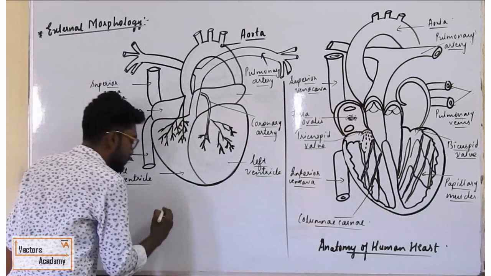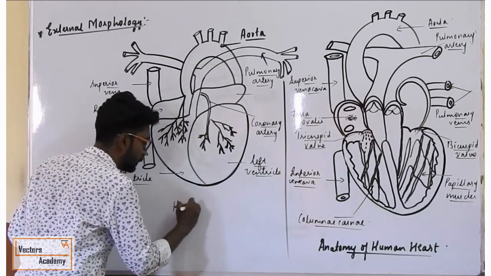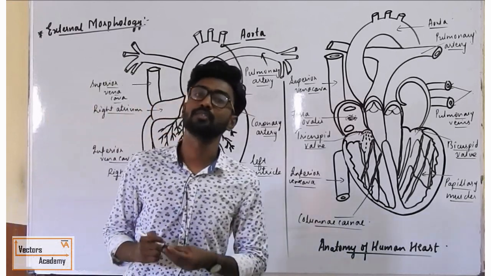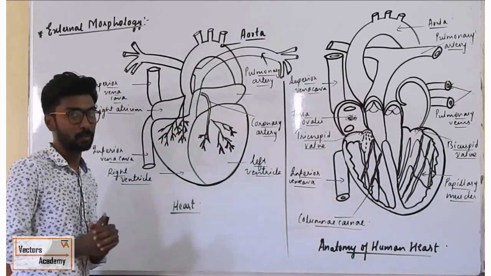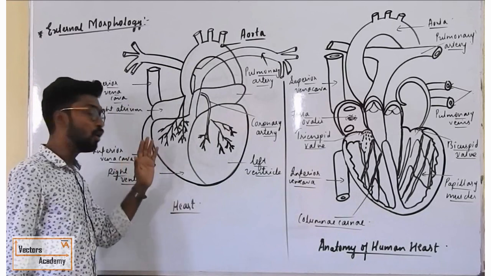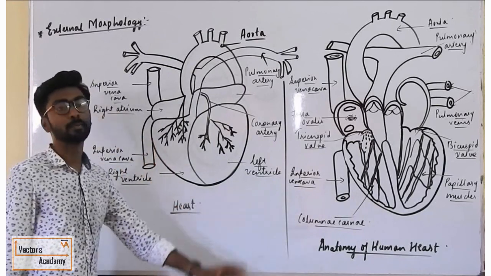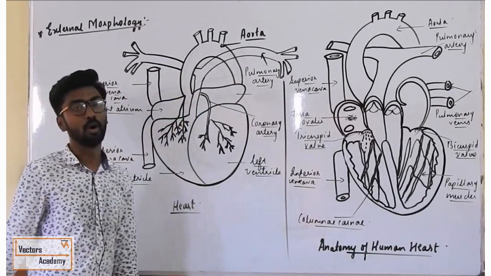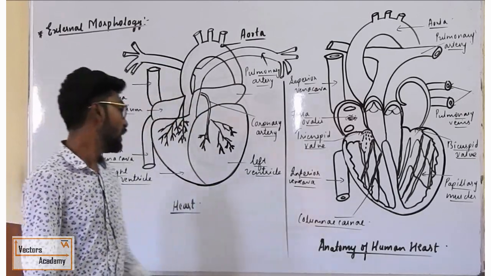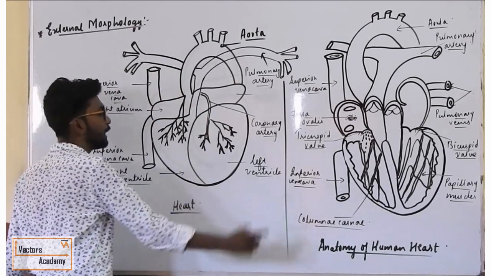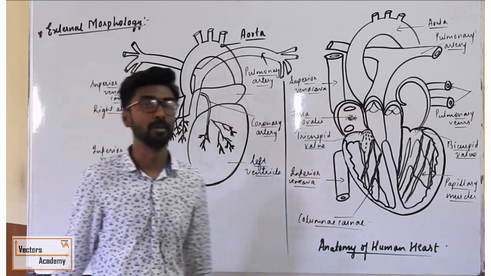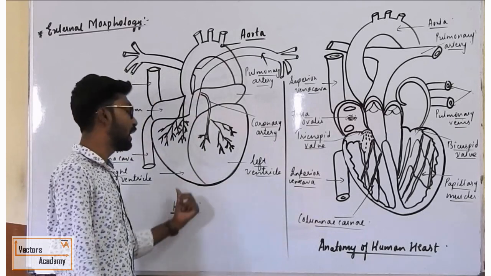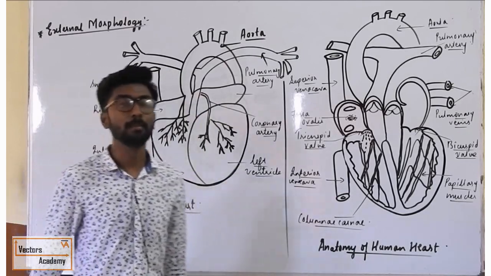First, you know very well, the major pumping organ of the body is the heart. So from the heart, the blood generally flows through different parts of the body. The process where the flow of blood takes place from the heart to the different parts of the body and from different parts of the body back to the heart is generally called circulation. Whenever the blood flows from the heart to the different parts of the body, it is oxygenated blood. And whenever the blood flows from different parts of the body back to the heart, it is deoxygenated blood.